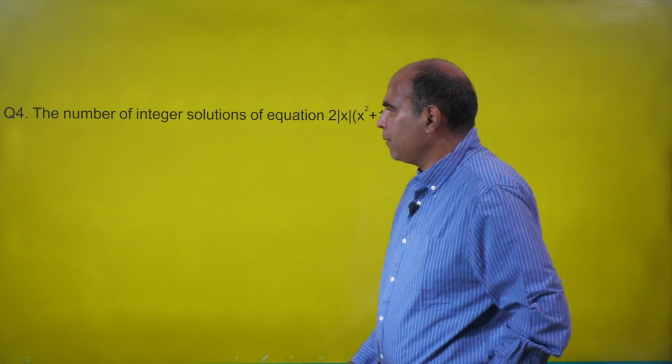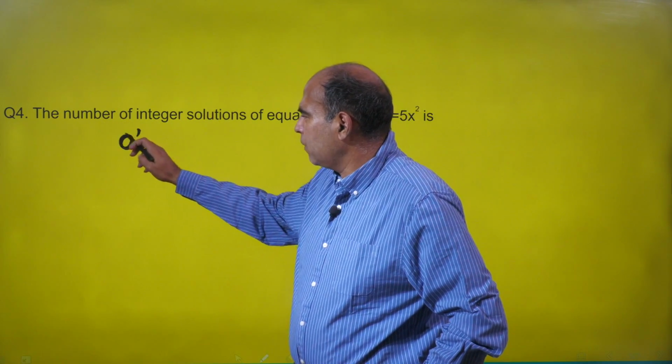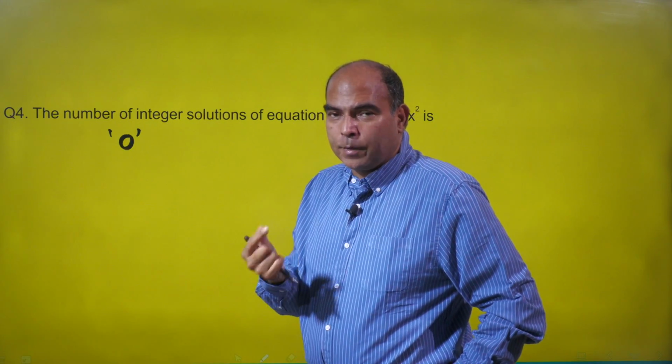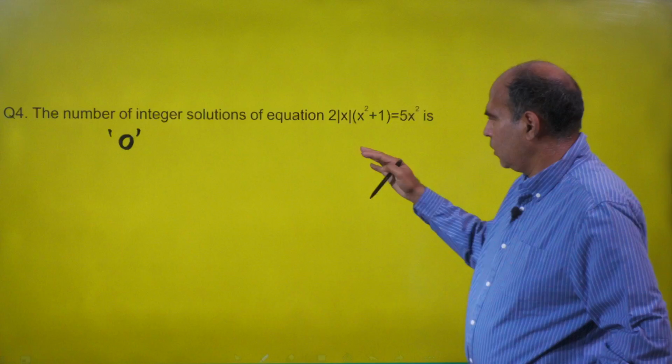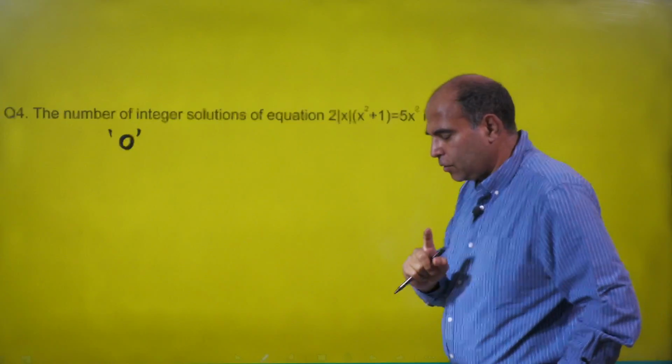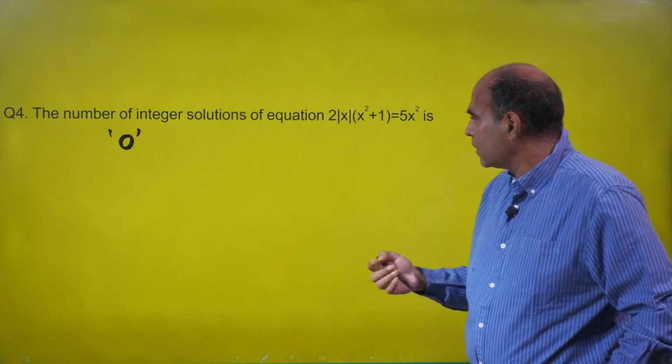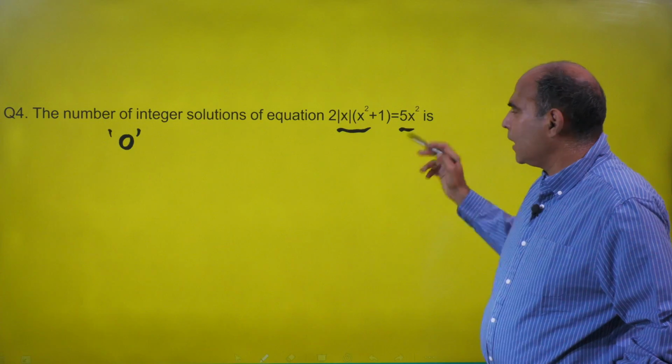So I have been able to find the first integer solution, but the question is not asking which is the first one. The question is asking how many, the number of integral solutions. So when I put x as 1 on both sides, we are talking about integral solutions. The other thought you should also have is that both the left hand side and the right hand side are even functions.